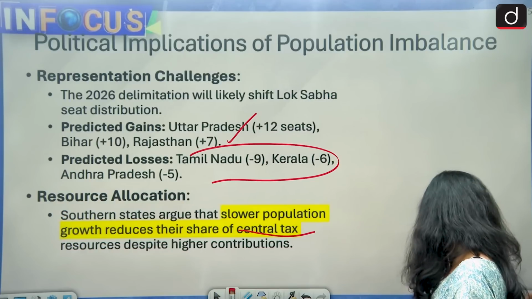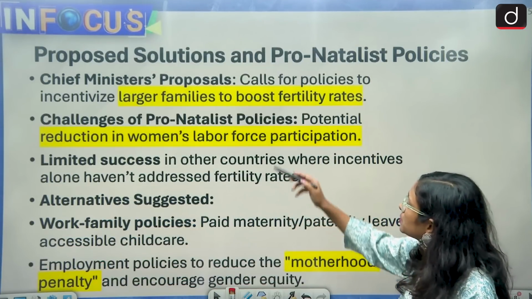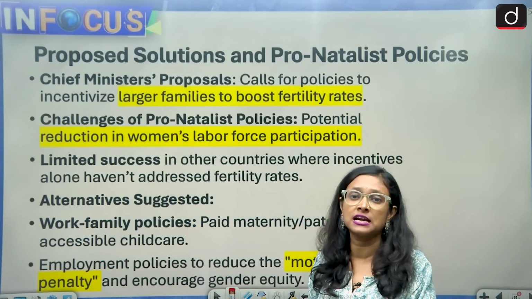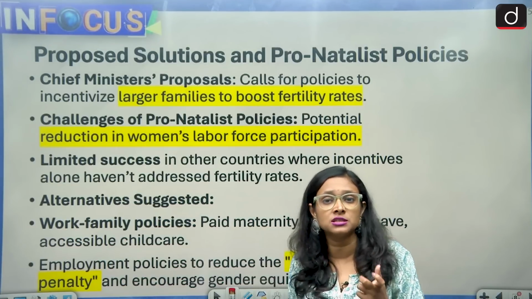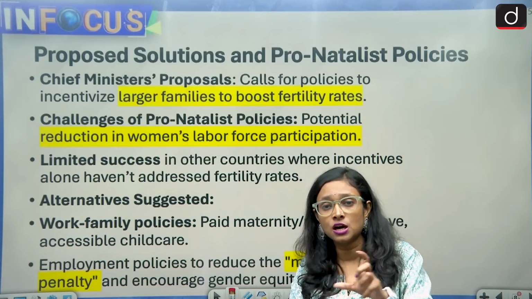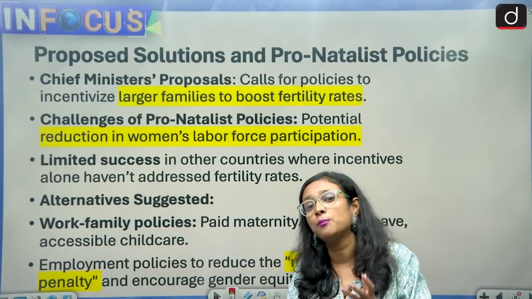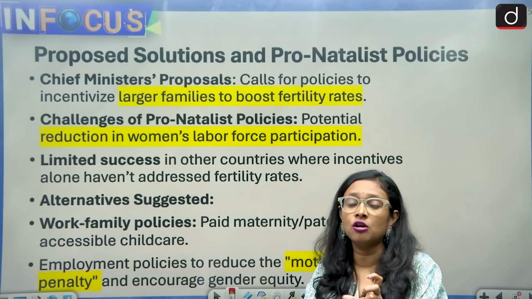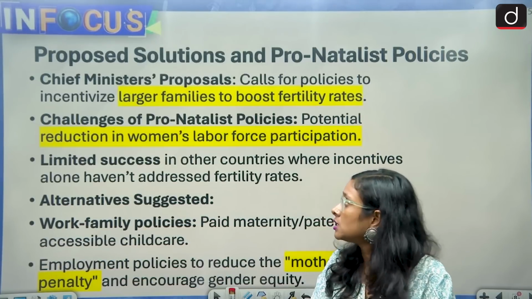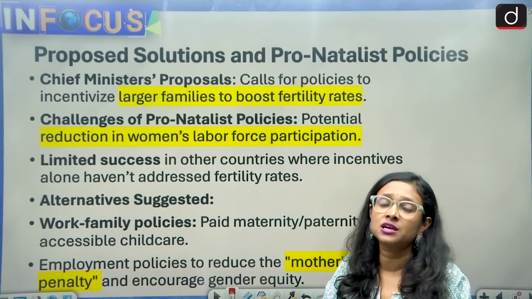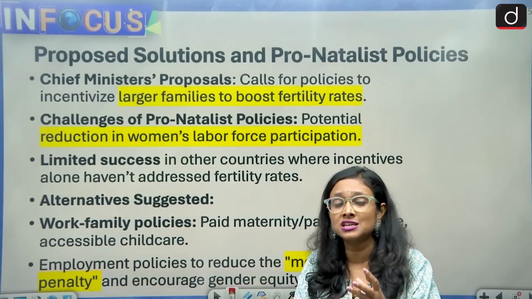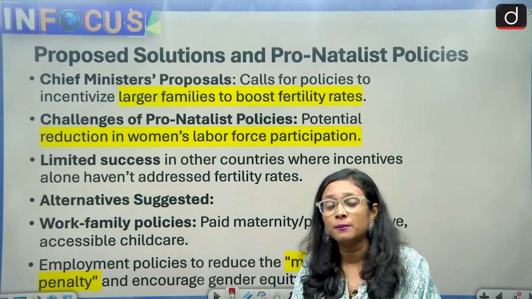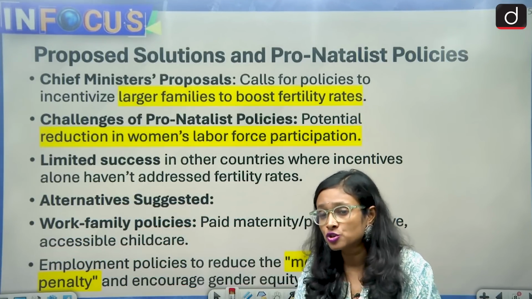Now we'll come to another aspect. Another aspect is the proposed solutions and pro-natalist policy. So what is pro-natalist policy? A pro-natalist policy is one in which a government encourages its population to produce more babies. So this is called pro-natalist policies. That's why various chief ministers have also said that we are going to incentivize those families who are focusing on family planning and are reproducing more children.